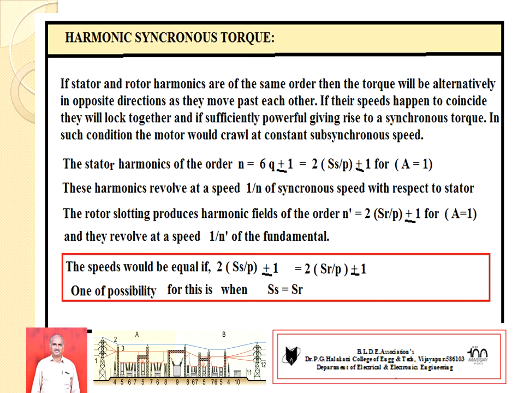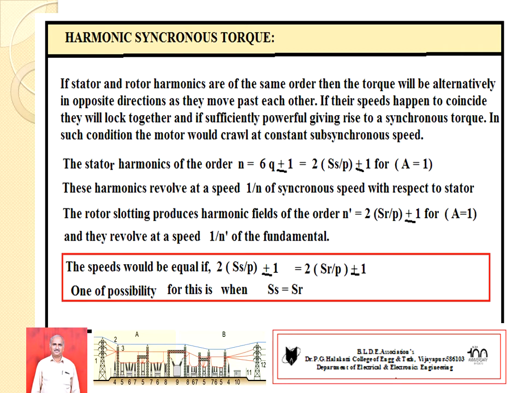Harmonic synchronous torque. If the stator and rotor harmonics are of the same order, then the torques developed by the stator and rotor are in opposite directions. They are moving past each other. If their speeds happen to coincide, they will create a magnetic locking. Hence, the motor would crawl at some constant subsynchronous speed.